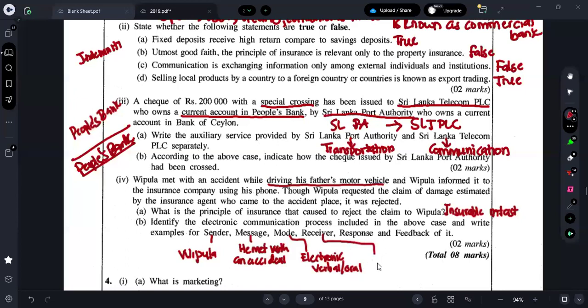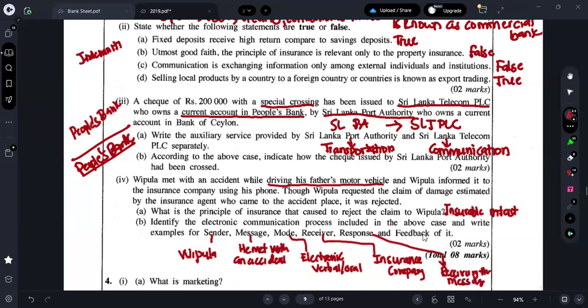Next one, who is the receiver? The insurance company. So what is their response, guys? For the response you can say receiving the message.